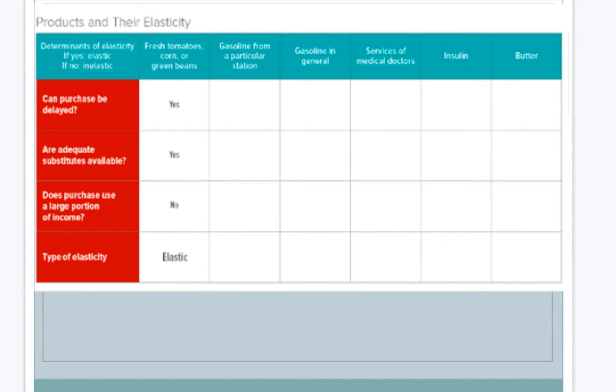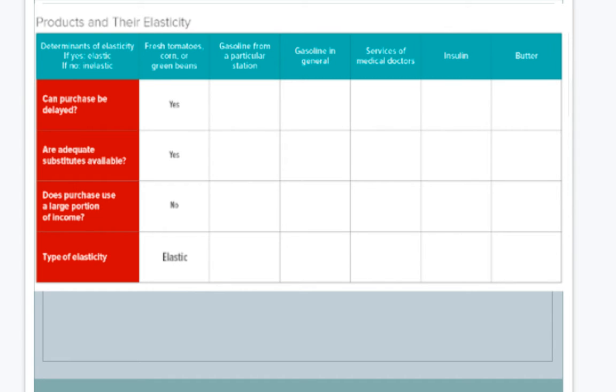The next column is talking about gasoline from a particular station. So this would be my example of the Annandale Country Station. Prices are a little bit higher, but there's a courtesy, it's here, so you want to support a local business. The first thing, can the purchase be delayed? Well, yes, because you could most likely delay it and go to a different gas station.